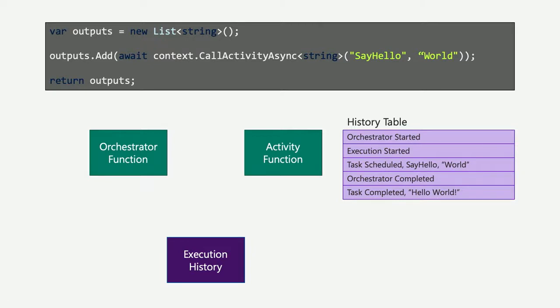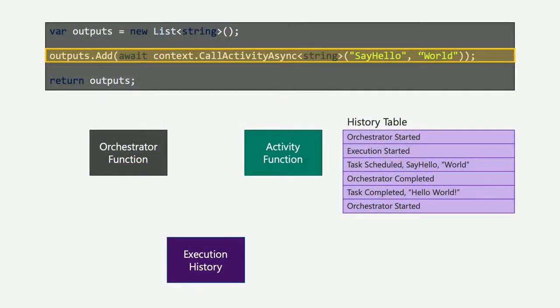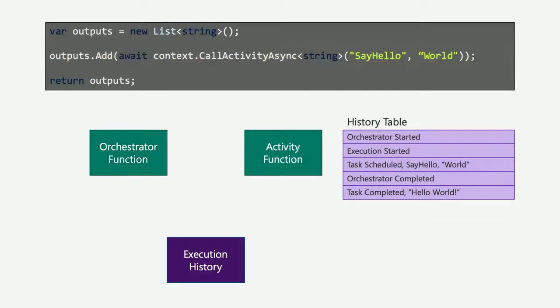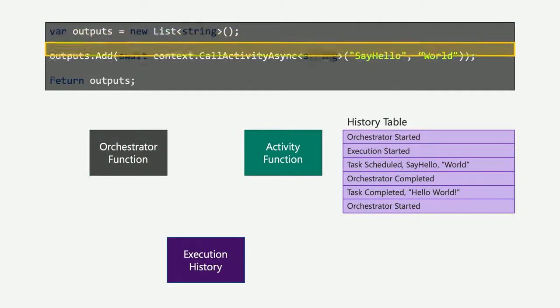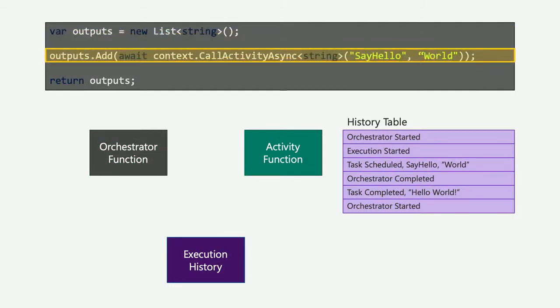Now when that happens, the orchestrator gets triggered again. Now here's the really important part to note. When the orchestrator starts again, it doesn't resume from the middle, right? There's not really a way to just start from line 52. So what's actually going to happen is the durable function is going to start from the top again. It's been triggered. It's going to first evaluate that first line of code, right? Create a new list. Now it's going to get to the second line, and as I mentioned, it's going to say, hey, I need to await something. I need to await saying hello to the world.